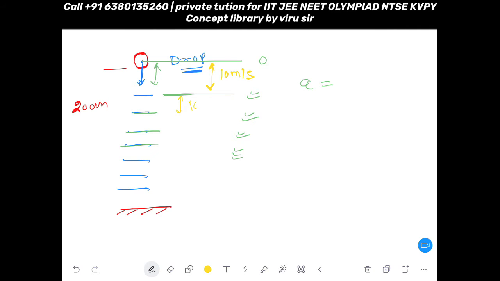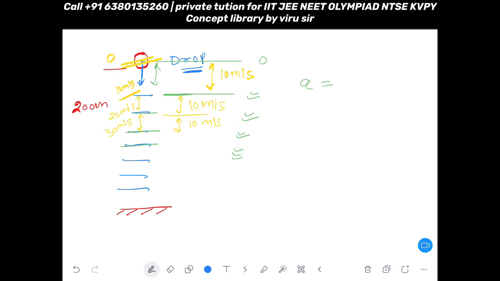Exactly at this point you had zero velocity, just after 1 second your velocity became 10 meter per second. Then after another 1 second your velocity became 20 meter per second. After another 1 second your velocity became 30 meter per second. Do you understand what I'm saying? After every 1 second your velocity is increasing.